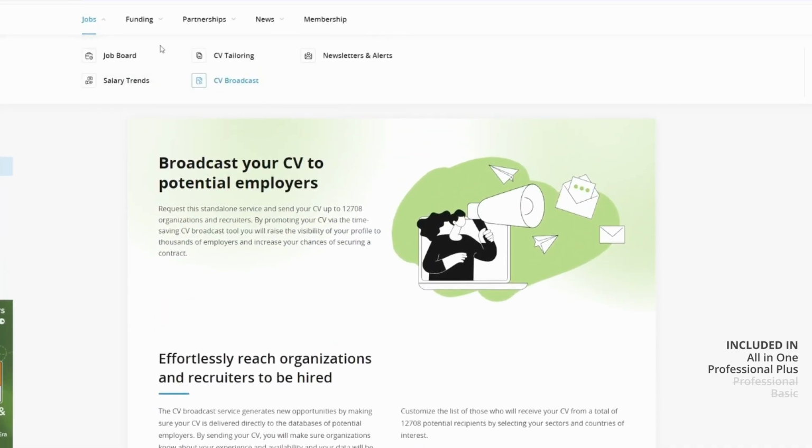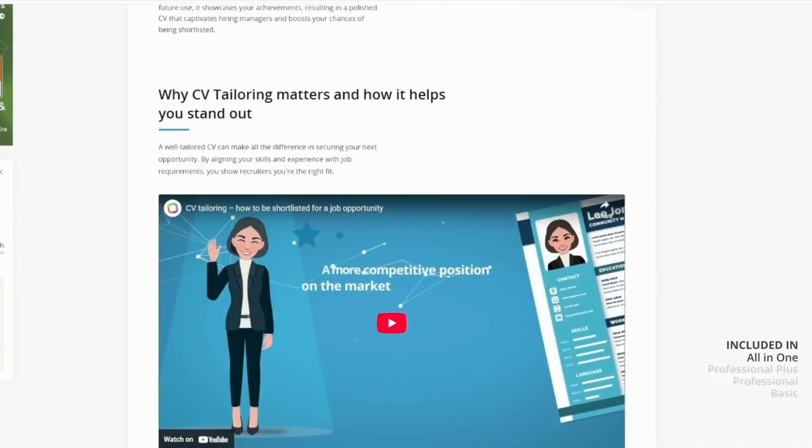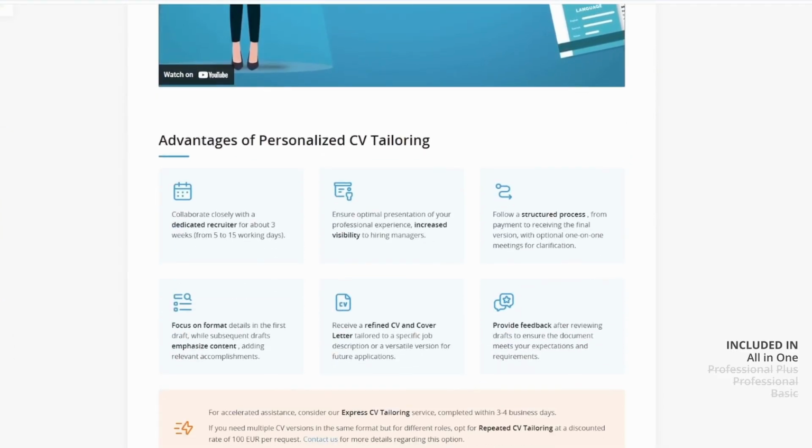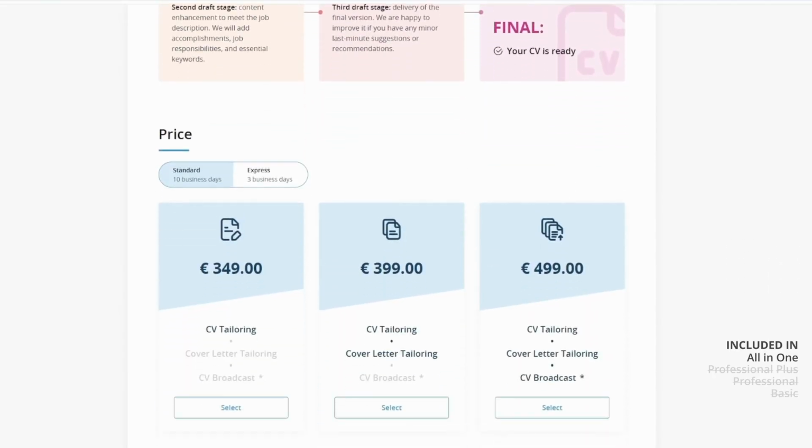CV Tailoring is a personalized, two-way collaboration with our recruitment team. Together, we adjust your CV to highlight your strongest achievements and align it with donor expectations. This service can also be ordered separately if you prefer a one-time optimization.